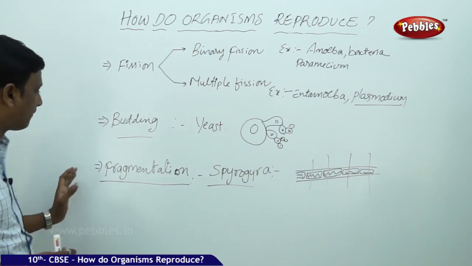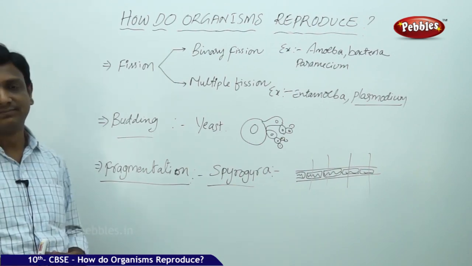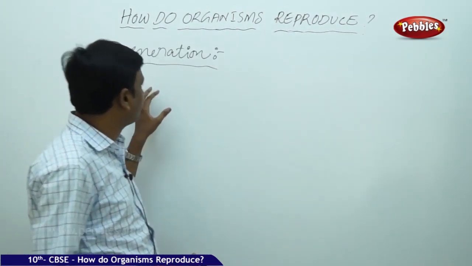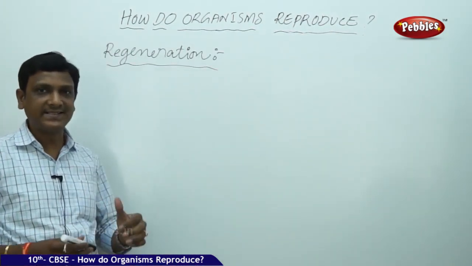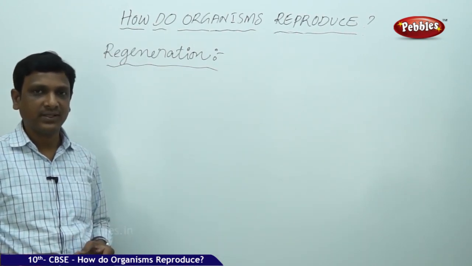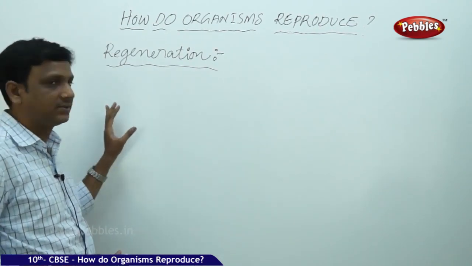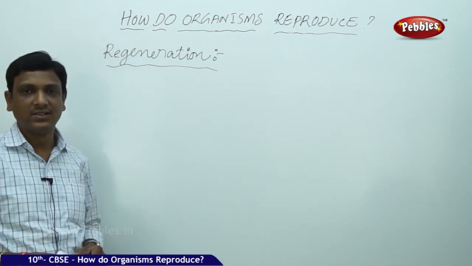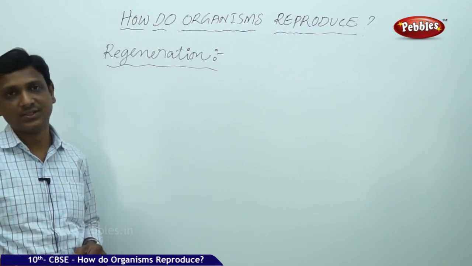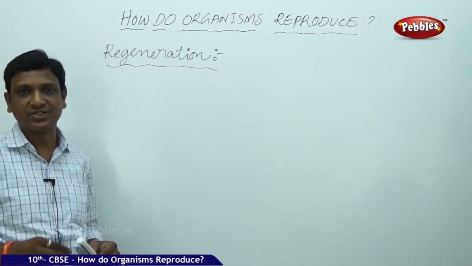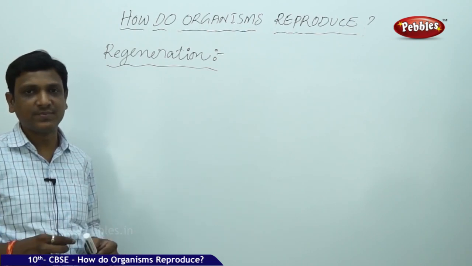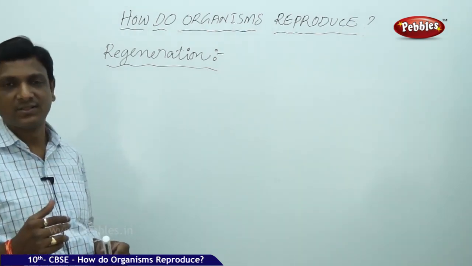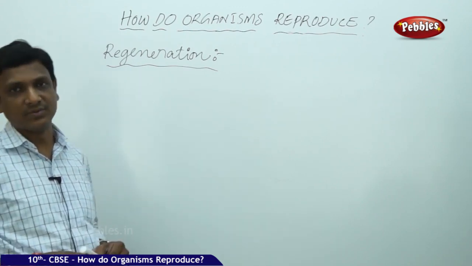So now, after fragmentation, we can see one more method, that is regeneration. So the next one is regeneration. What is this regeneration? This is a method which is observed in many multicellular organisms which have specialized tissues. In the earlier case, Spirogyra fragmentation, it is not having any specialized tissue, same kind of cells throughout its body. If it is cut into many parts, then each part can be grown into individual organism.